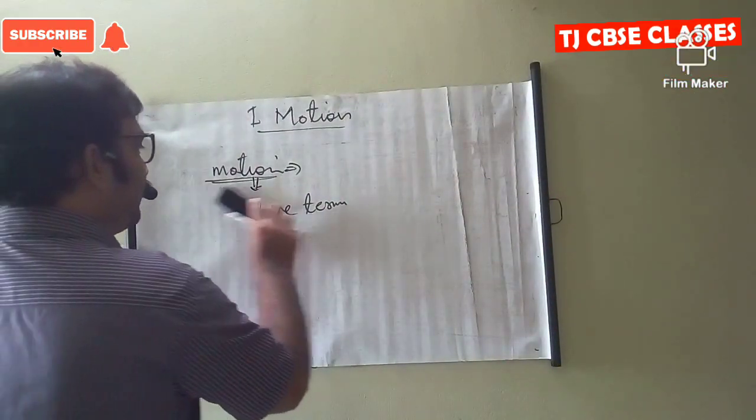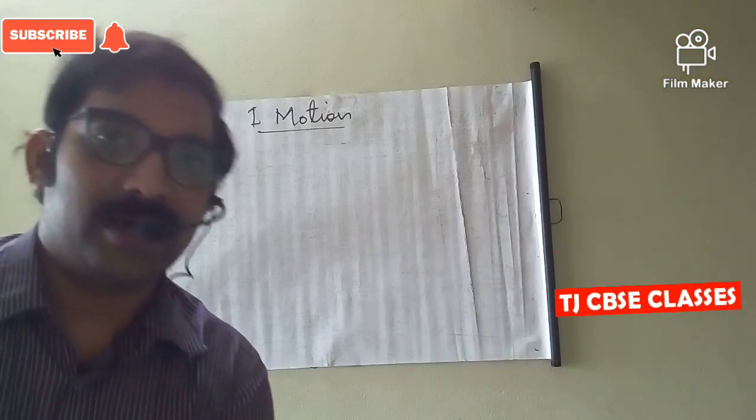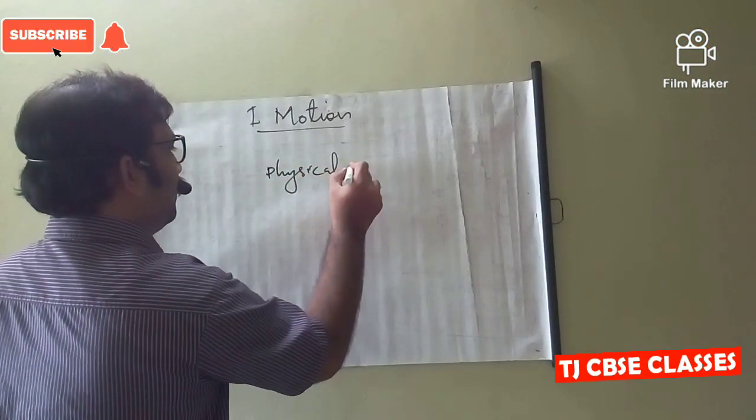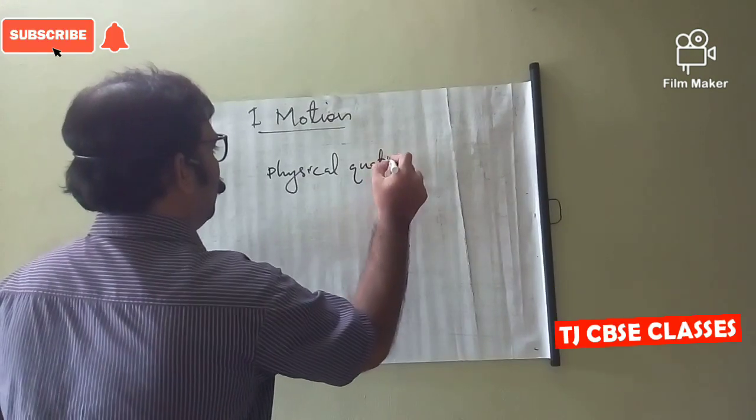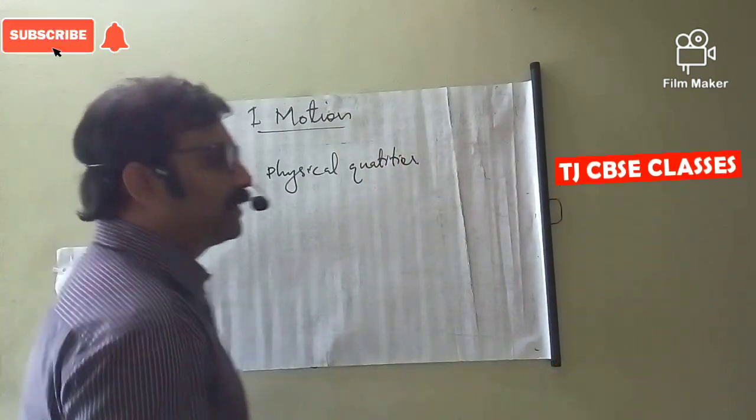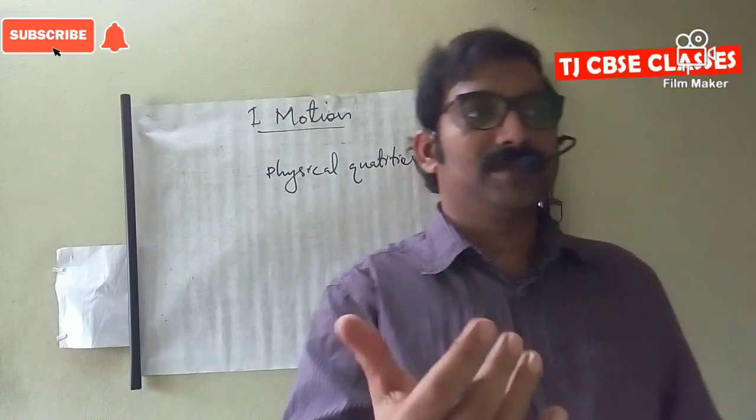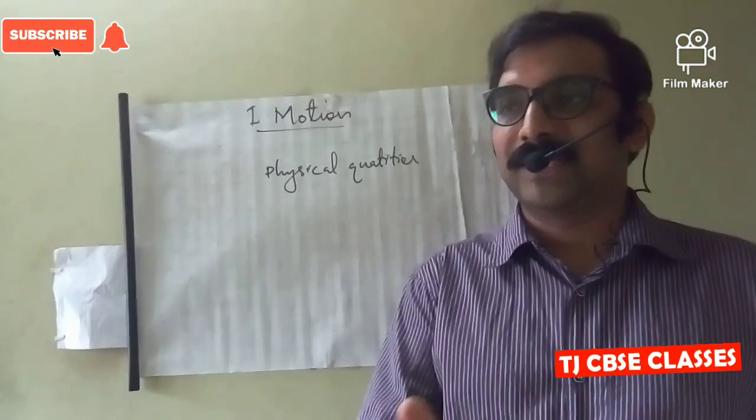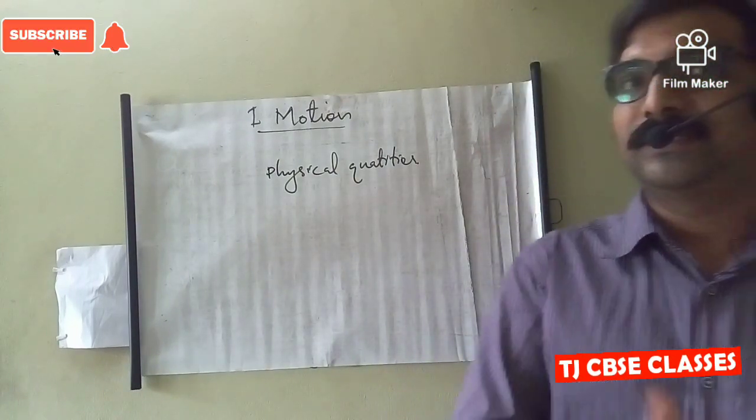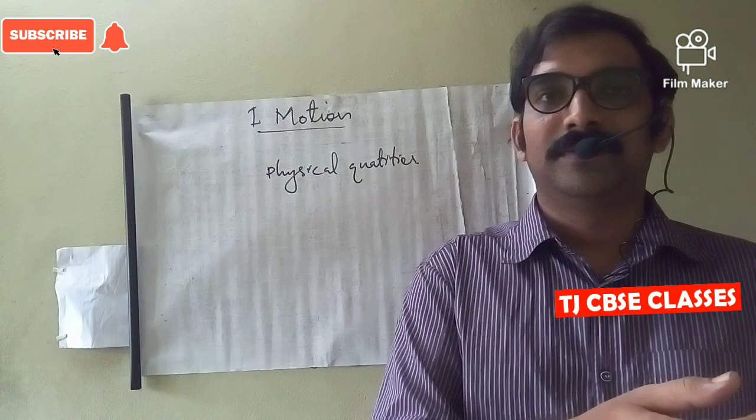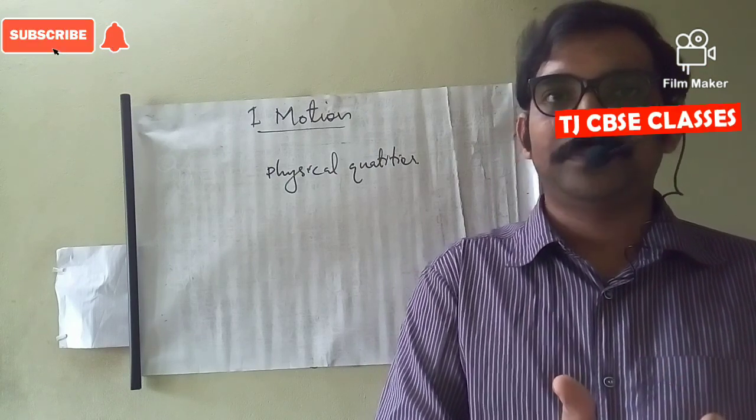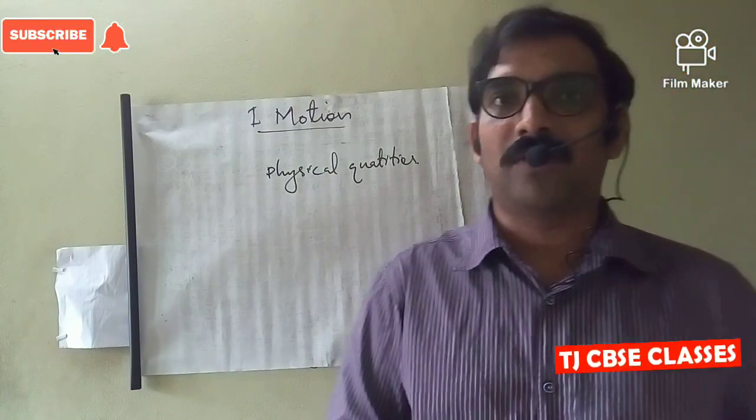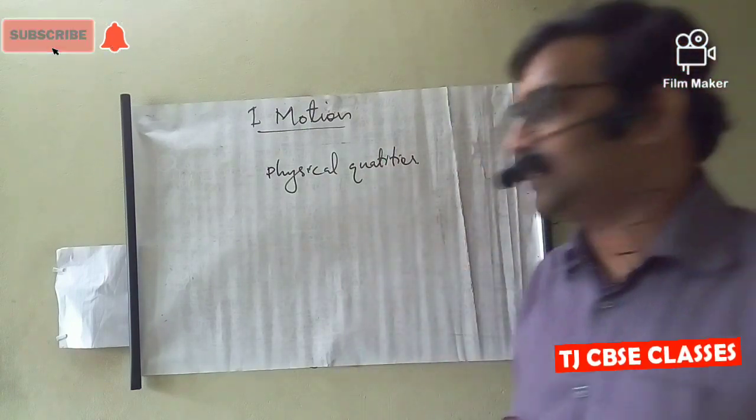Let's go through another section. Here, physical quantities. Physical quantities are actually the terms time, distance, displacement, velocity, acceleration, speed, force, area, volume, density. These all terms are commonly known as physical quantities.